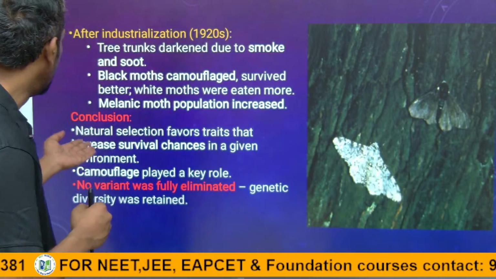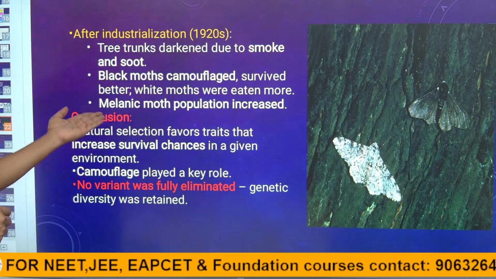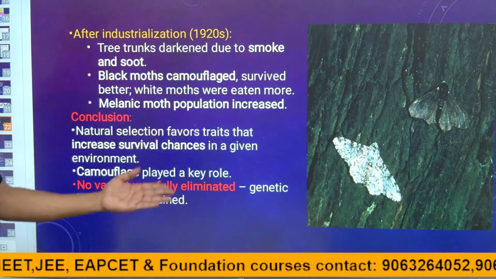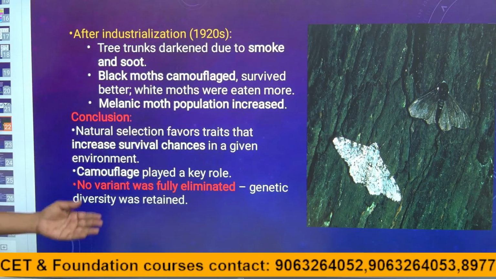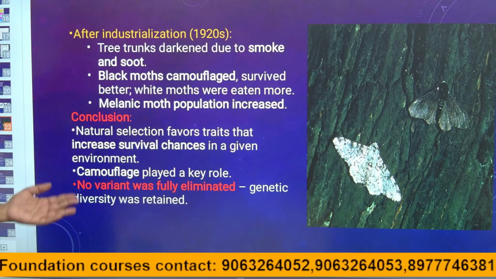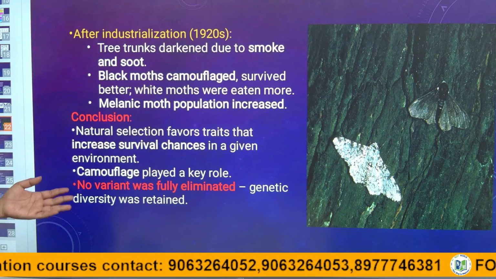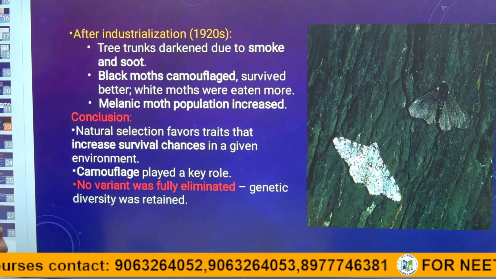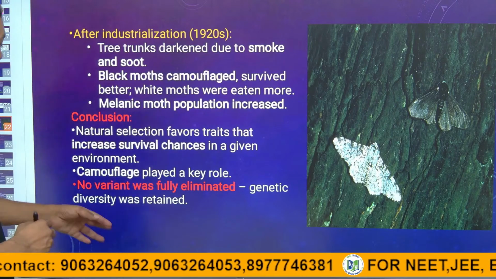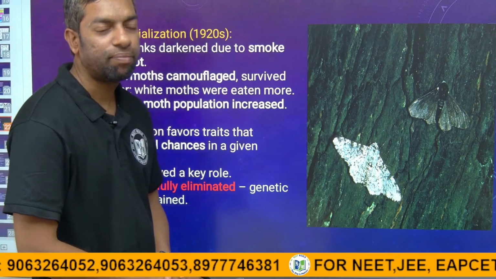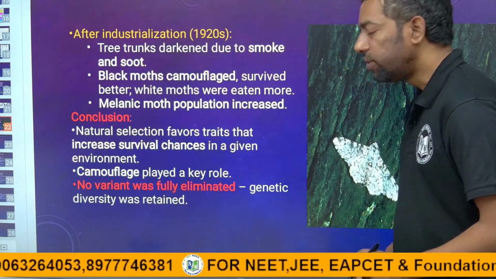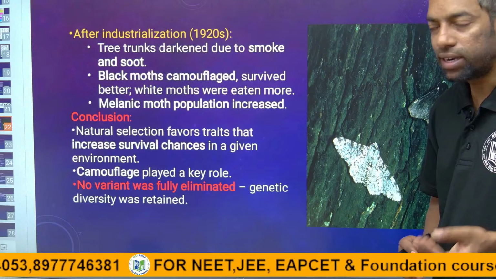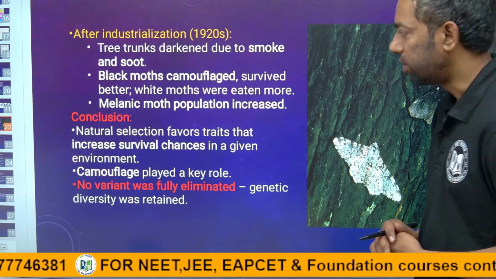Conclusion: natural selection favors traits. Traits mean characteristics that increase survival chances in a given environment. Camouflage played a key role. No variant was fully eliminated. Diversity was retained. Guys, this is the important term: no variant was fully eliminated. Actually, there are certain species on the earth.